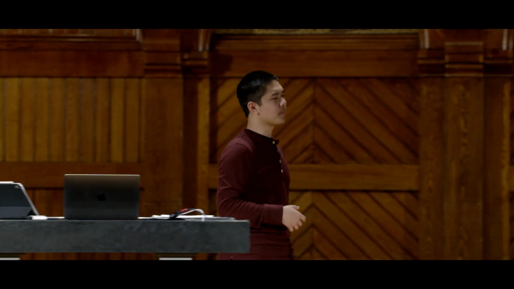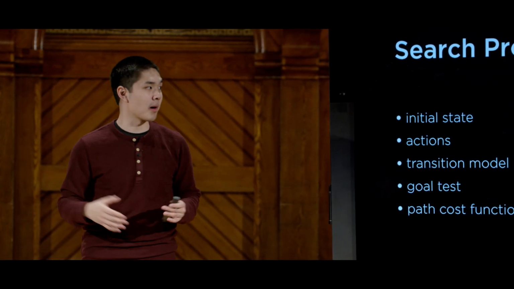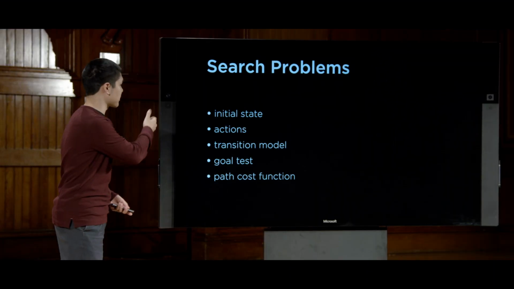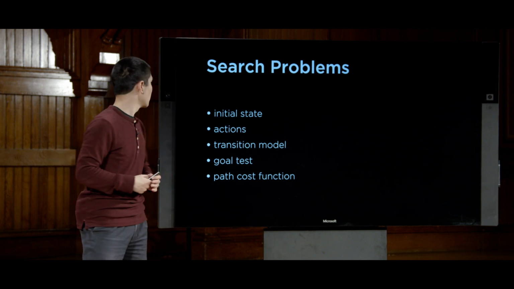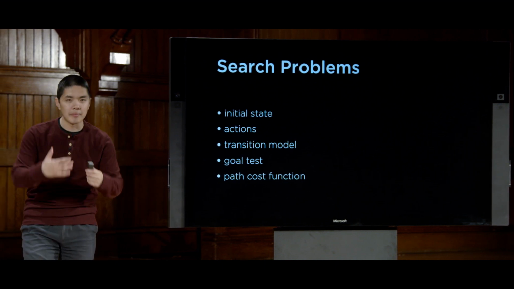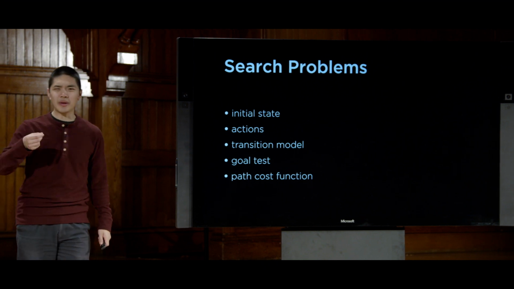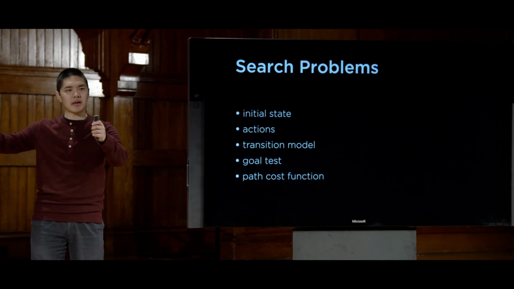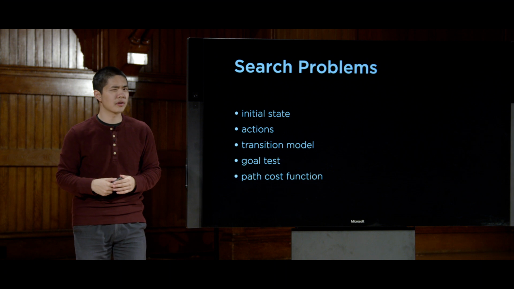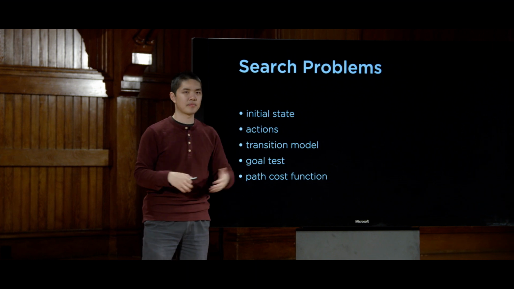Well, one way to think about it is actually to think back to what we talked about last time when we talked about search problems. Recall again that search problems have some sort of initial state. They have actions that you can take from one state to another, as defined by a transition model that tells you how to get from one state to another. We talked about testing to see if you're at a goal, and then some path cost function to see how many steps did you have to take, or how costly was the solution that you found. Now that we have these inference rules that take some set of sentences in propositional logic and get us some new set of sentences in propositional logic, we can actually treat those sentences, or those sets of sentences, as states inside of a search problem.